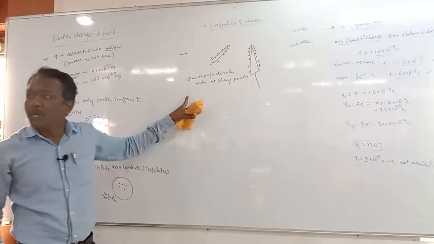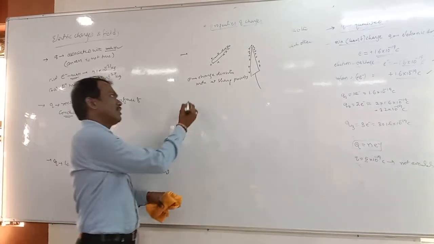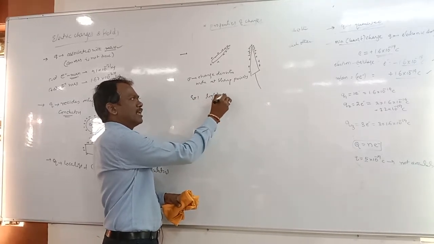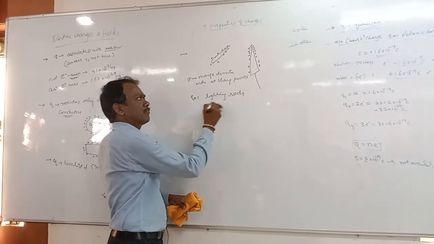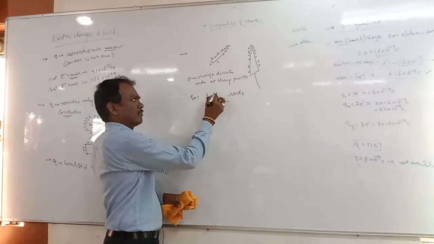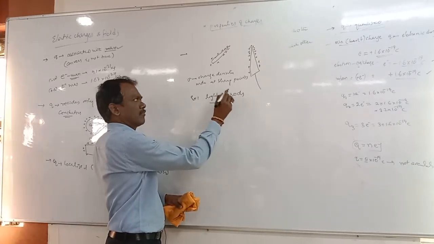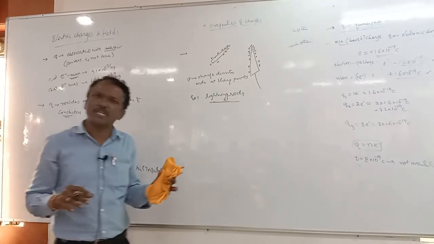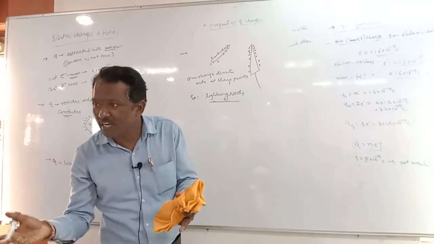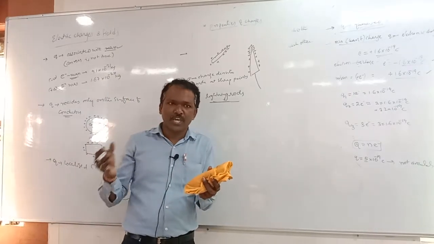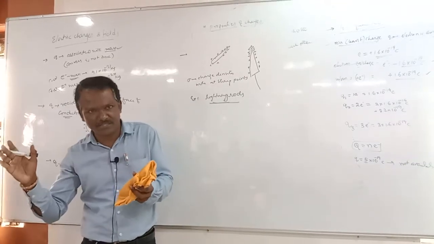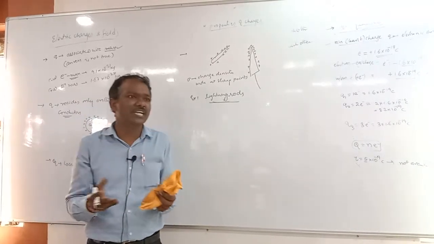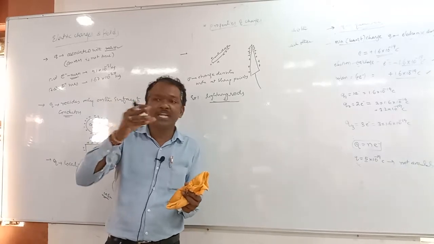Okay, by using this, for example, we use lightning rods. What are the lightning rods? Or you can observe that with any electronic device, if we touch at the corners, at the sharp points of that device, you feel a mild shock.